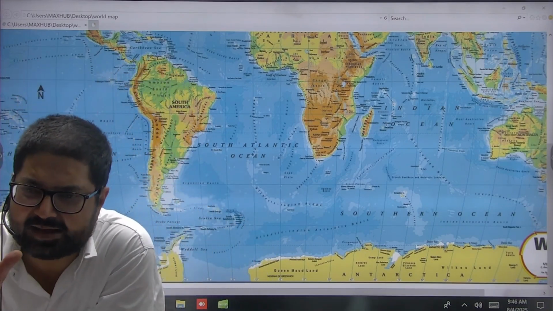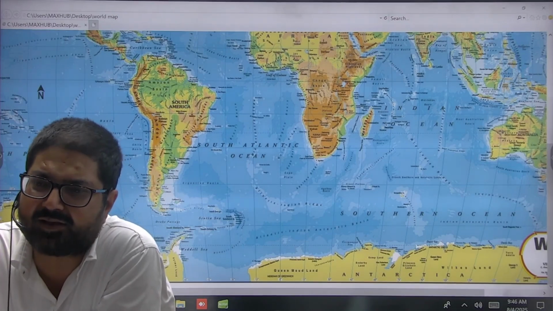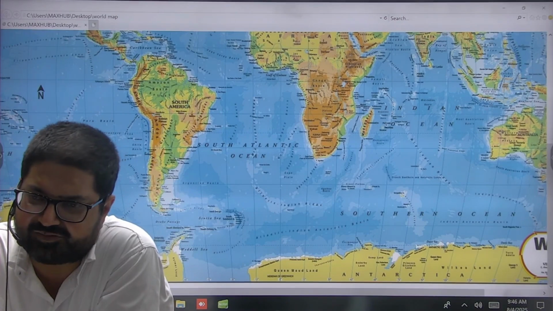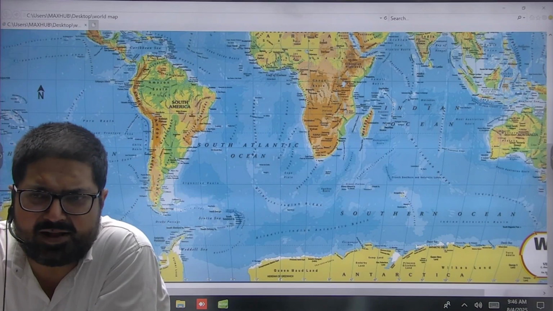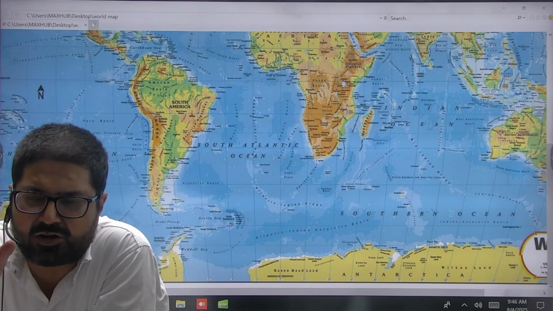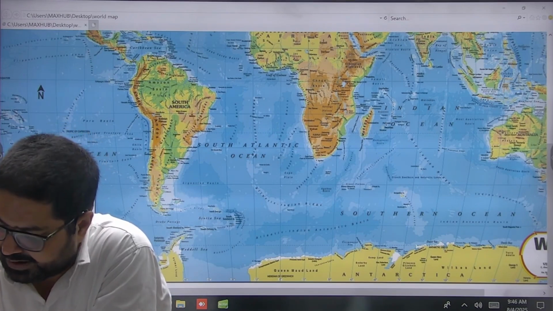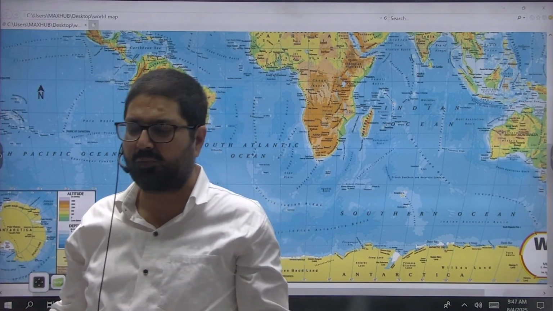How the melting of Arctic ice and Antarctic ice has different impacts on global weather and human activities. Basically, Arctic ice and Antarctic glaciers are melting because of global warming, and that is supposed to be because of burning of fossil fuels by human activities. Now let us see how they impact differently on global weather.